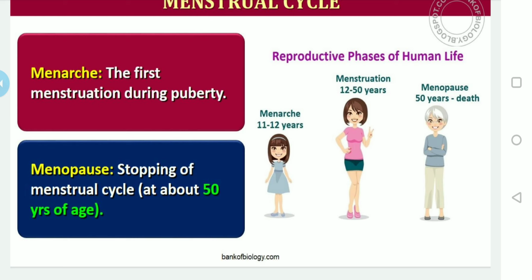It can extend from 45 to 55, and it's around 50 that it can cease. Menopause is strongly influenced by the effects of gonadotropin hormones like FSH and LH in the ovaries decreasing, so that the follicles do not develop properly, and there is no balanced secretion of hormones such as estrogen and progesterone. You know very well that.